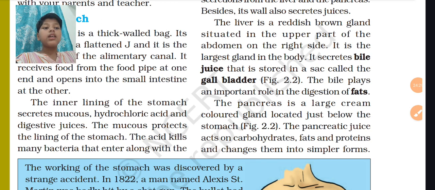So we saw where the bile juice is secreted from the liver and where it is stored, and the pancreas, a large cream-colored gland located just below our stomach. The pancreatic juice acts on carbohydrates, fats and proteins and turns them into simpler forms, like the digestive juices.